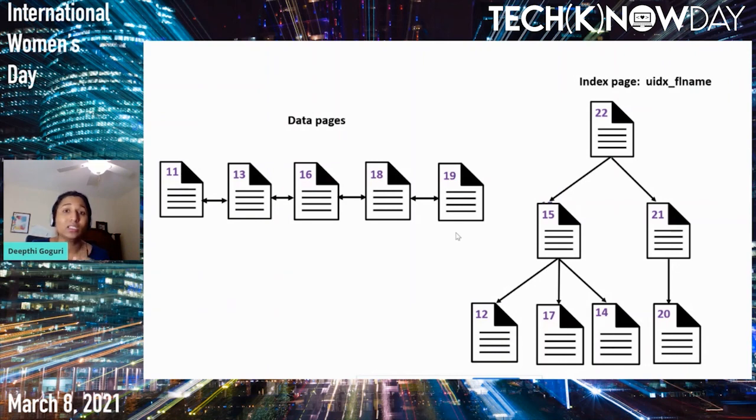Now this index is a B-tree structure, but if you look at the balance between them, they don't have the exact balance, right? Because page number 15 is pointing to 3 pages, while page number 21 is pointing to just 1 page. B-tree means balanced tree, right? The balance means that the leaf level of the index should always be on the same level. That is what it means.